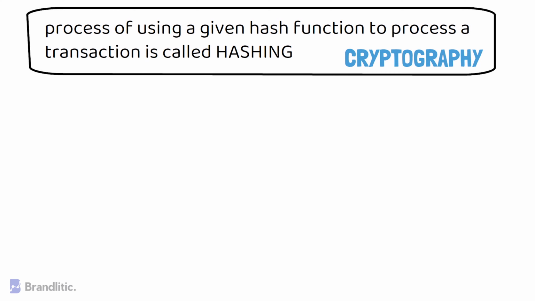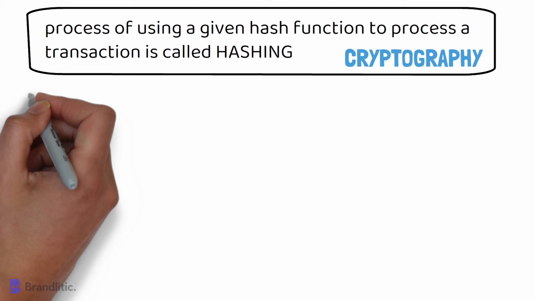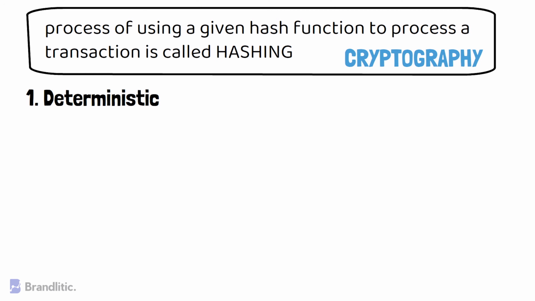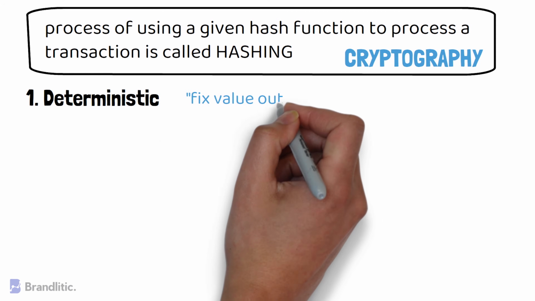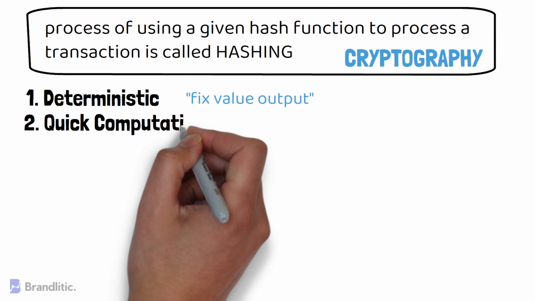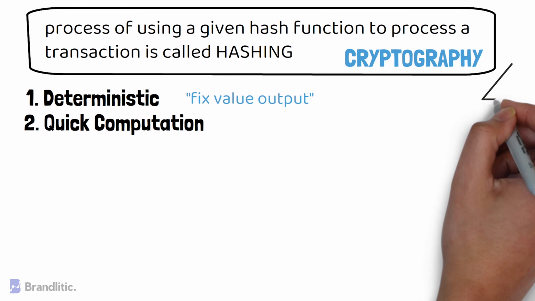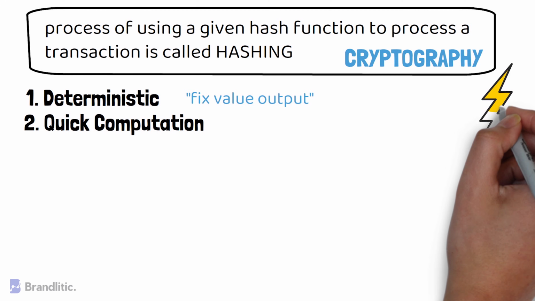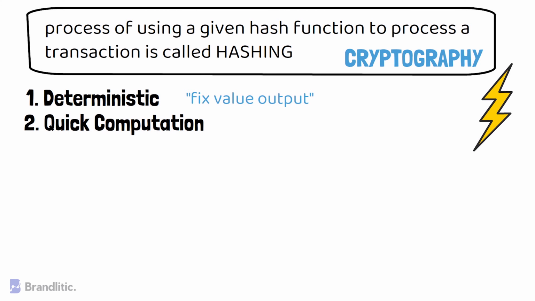Some of the characteristics of these cryptographic hash functions include the following. Number 1. Deterministic. That is, it will always give you a fixed value output. Number 2. Quick computation. That is, it may be difficult to find input data for a hash function, but computing or calculating the hash is ideally very fast.